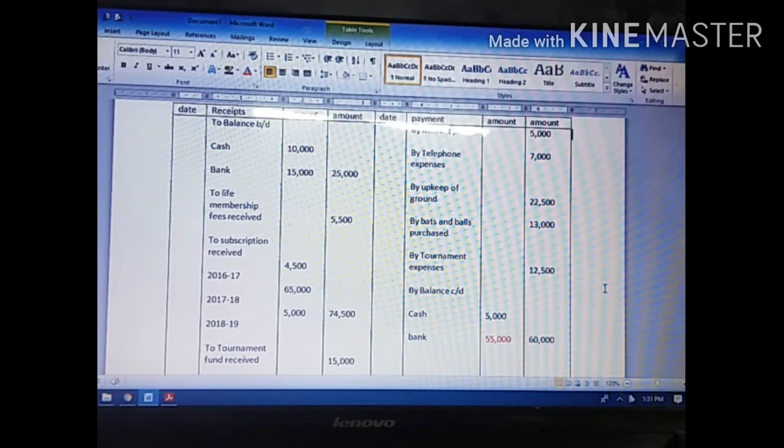Outstanding salary and depreciation are non-cash items, and normally you don't show non-cash items in a receipt and payment account. So that's it. You must work out one exercise problem.